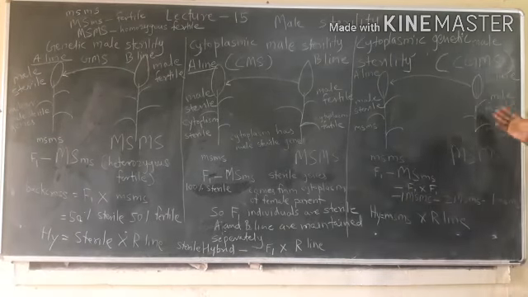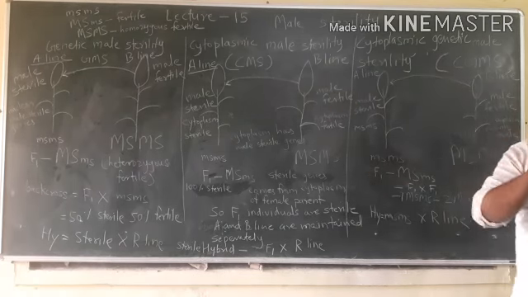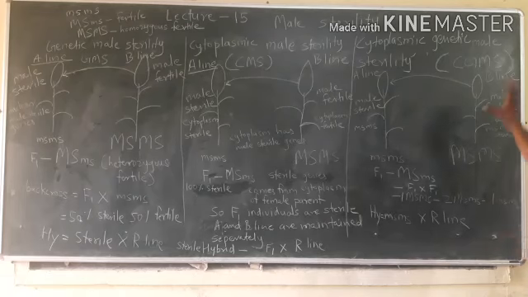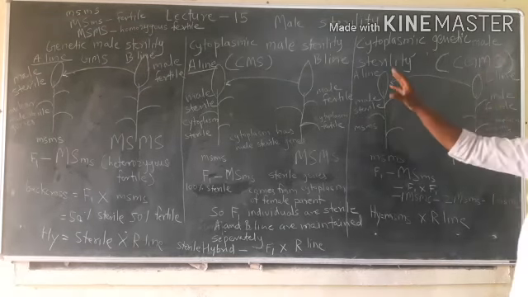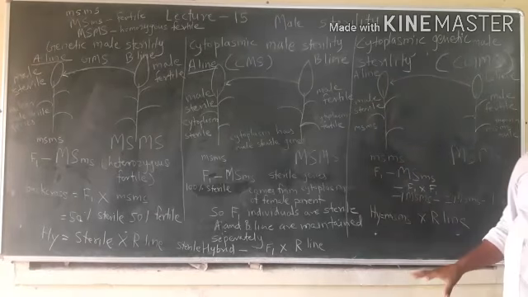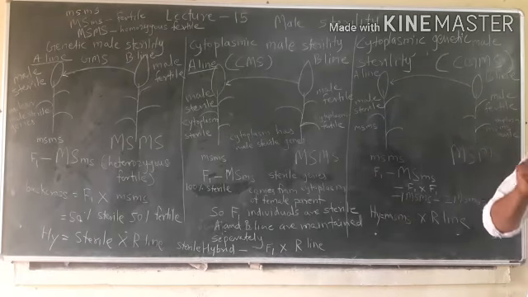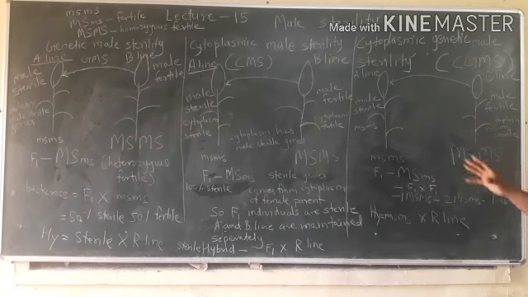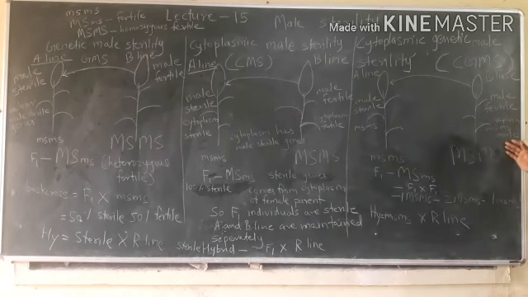And the B line is the female parent. The A line and B line in all cases are of the same variety. All characters of the A line and B line are similar. Only the difference is of the male sterile gene. So here there are male sterile genes, and in the B line there are male fertile genes.